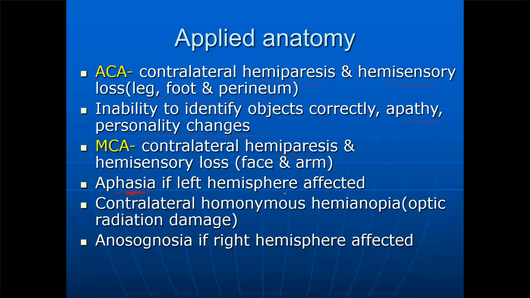Aphasia occurs if the left hemisphere is affected. Okay, remember the motor speech area and the Wernicke speech area get their blood supply from the middle cerebral artery. If it is affected, it is going to cause aphasia. Usually it is rarely seen with the right hemisphere. Contralateral homonymous hemianopia, this is related to vision. Hemianopia is due to optic radiation damage. Because optic radiation fibers are damaged, we can get contralateral homonymous hemianopia.